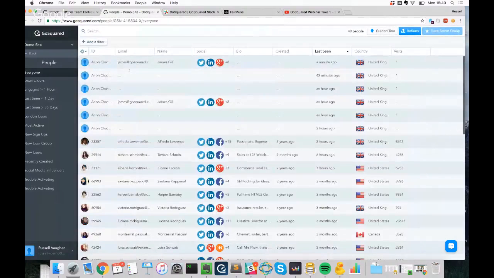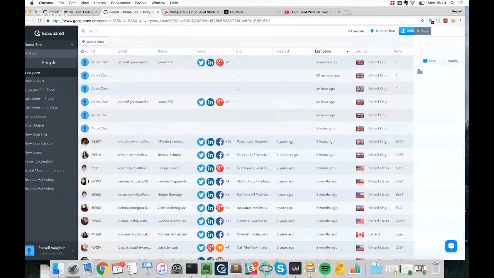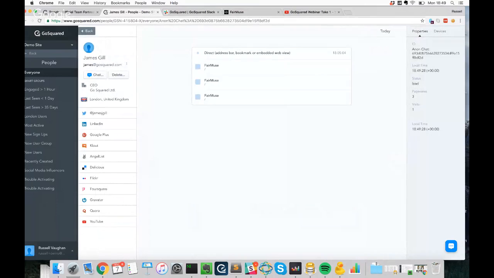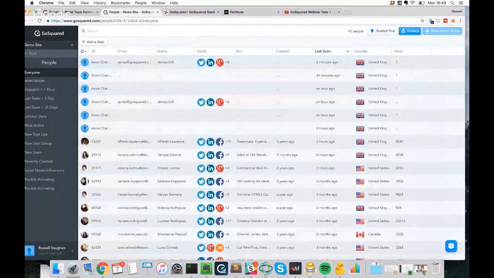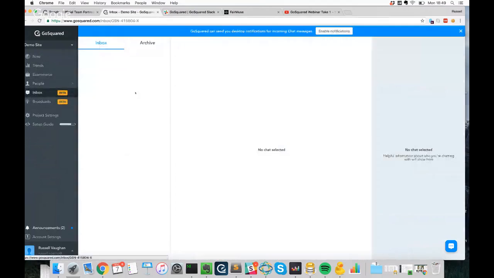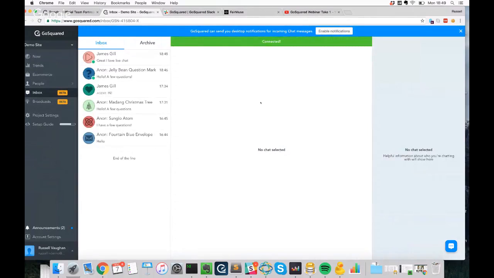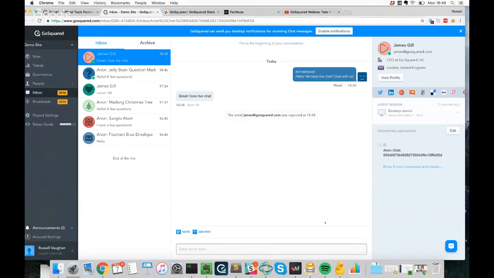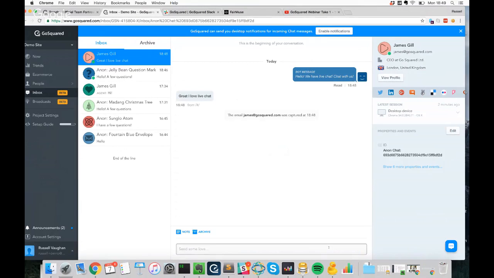And that's chat. It's a really good way to engage with your users. Now, because we have a shared inbox in chat, we're able to communicate between team members. We might want to talk to team members who are engaging with, or can see us engaging with, James.